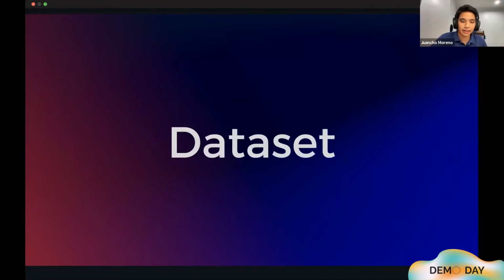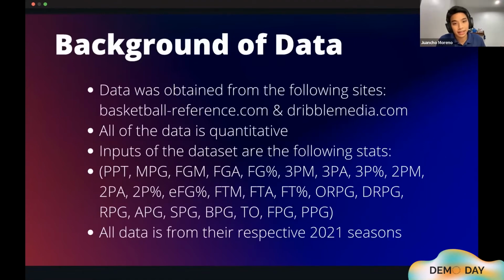Now, talking about the data set that we used, we obtained this data from basketballreference.com and dribblemedia.com. It is important to note that all of the data that we got is quantitative. In fact, we only got basketball statistics, such as points per game, minutes per game, and so on. The inputs are seen in the slide here. All data is from the respective 2021 seasons. We want to get the most comprehensive, most recent data that we could find.